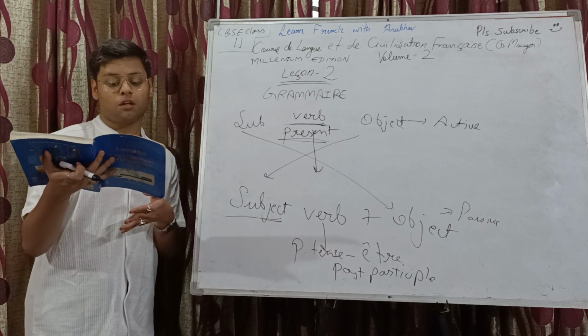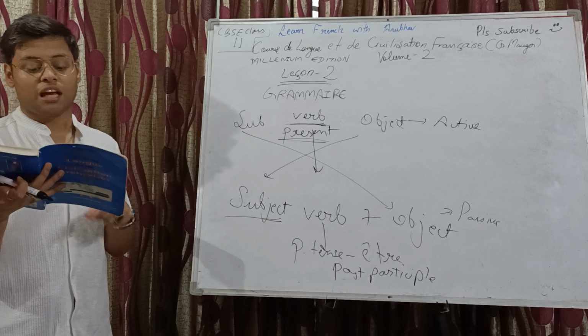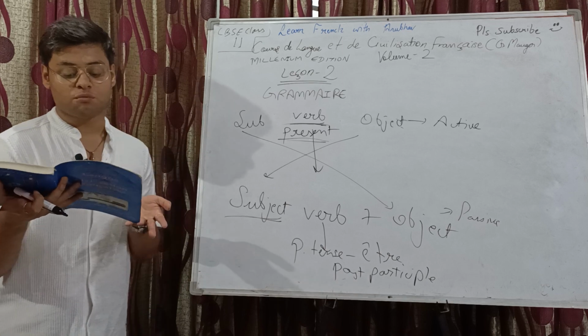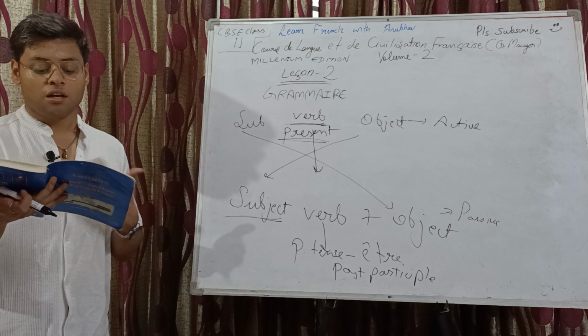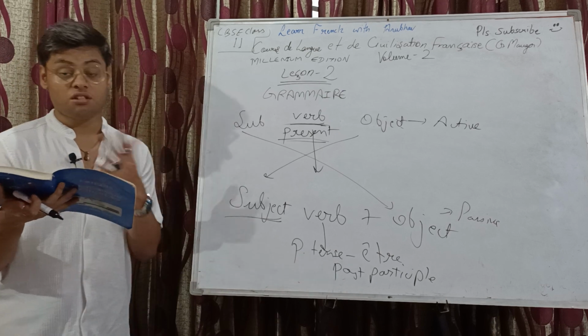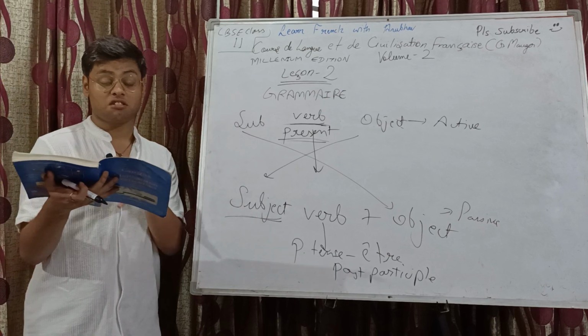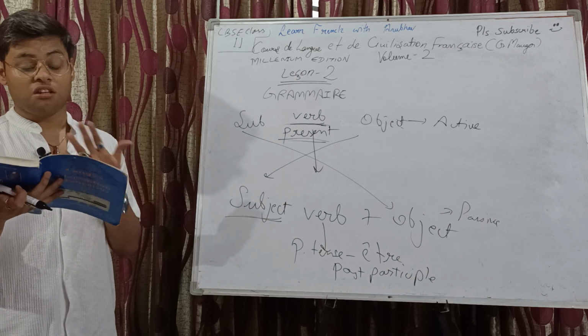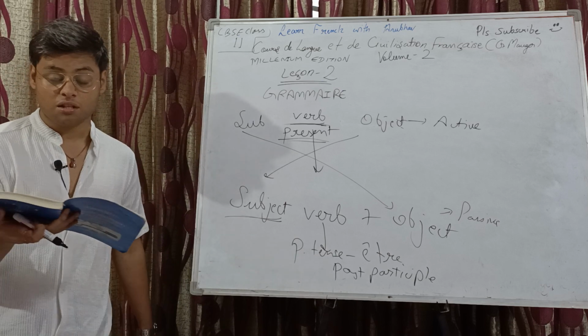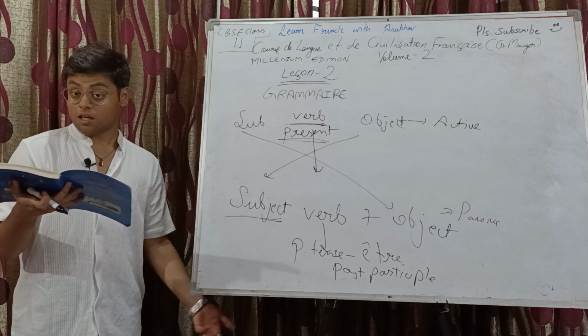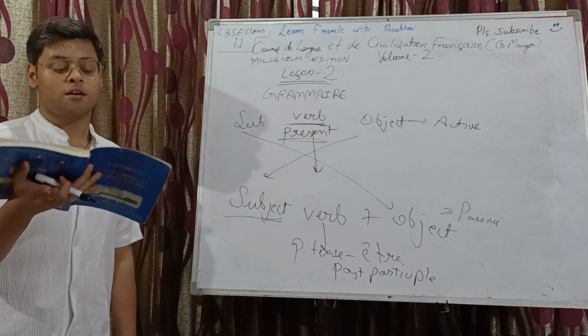Now for feminine, an extra E gets added. If I was a feminine subject, then je suis interrogée with an extra E. Tu es interrogée. Elle est interrogée with an extra E. Nous sommes interrogées with an extra E and an S. Vous êtes interrogées with an extra E and an S. And elles sont interrogées with an extra E and an S. Because we are taking the subject to be feminine.